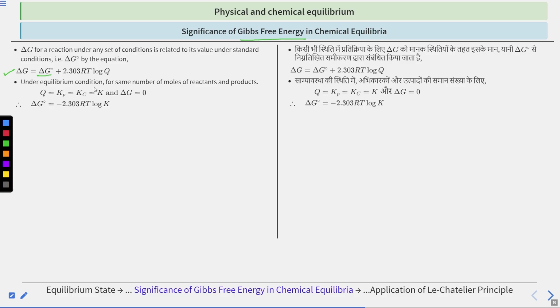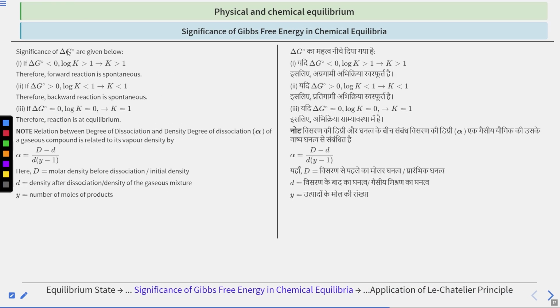Under equilibrium conditions, for the same number of moles of reactants and products, del G becomes 0 and Q becomes equal to the equilibrium constant, in terms of partial pressure or in terms of concentration, or we can say as K. So when del G becomes 0, del G naught becomes equal to minus 2.303 RT log K.